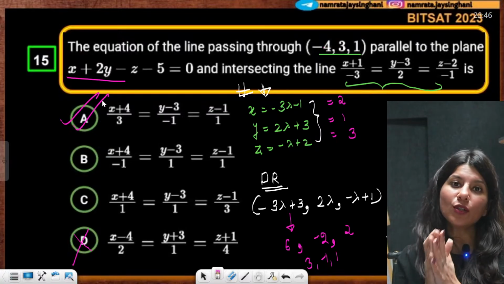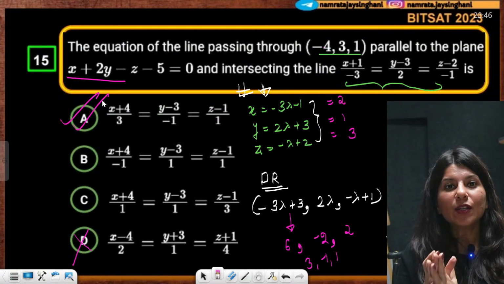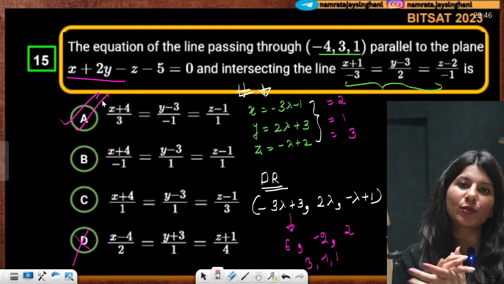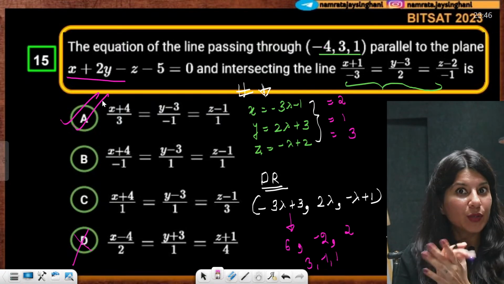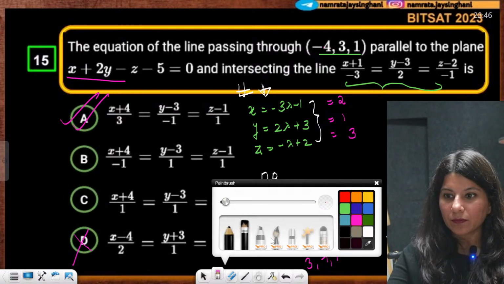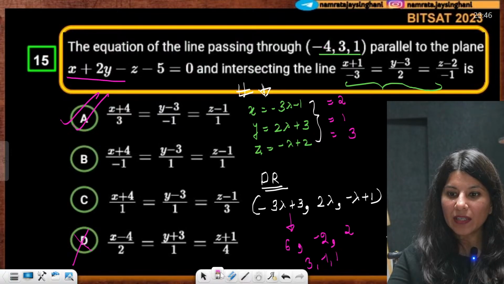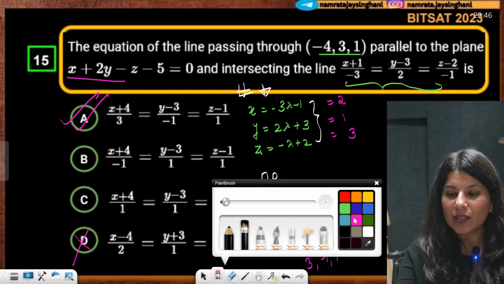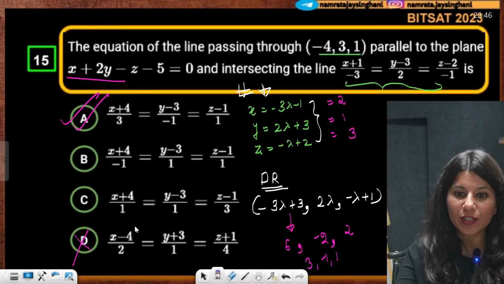Yes, and also you know what? You can absolutely do this question just by option elimination. I'll show you how. See, anyway, option D is wrong. Are you with me? Why option D is wrong? Because the point is not getting satisfied. So, option D is anyway wrong.